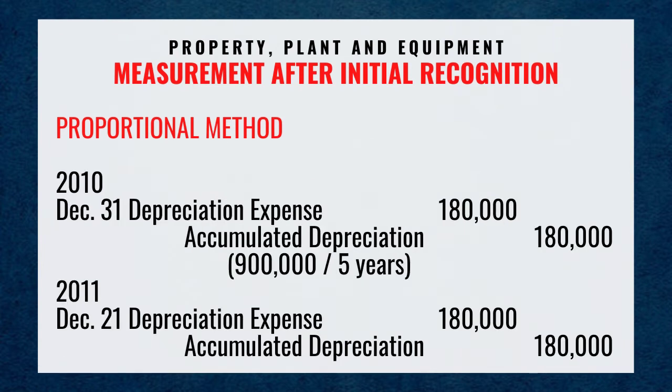2010, December 31st, debit depreciation expense 180,000 pesos, credit accumulated depreciation 180,000 pesos, 900,000 pesos over 5 years. 2011, December 31st, debit depreciation expense for 180,000 pesos, credit accumulated depreciation for 180,000 pesos.